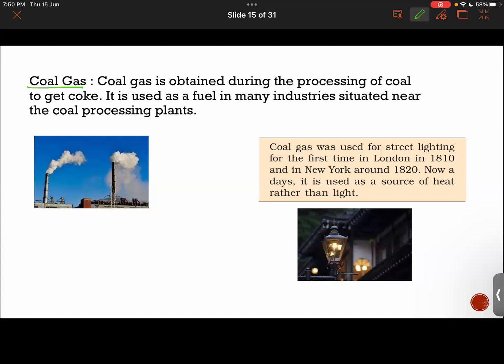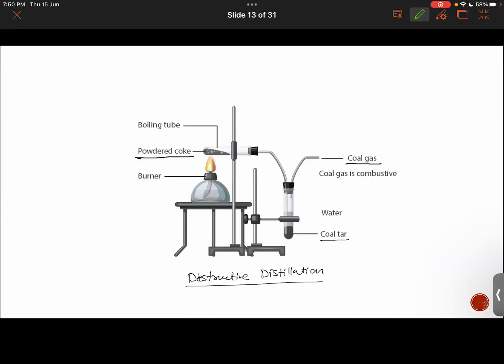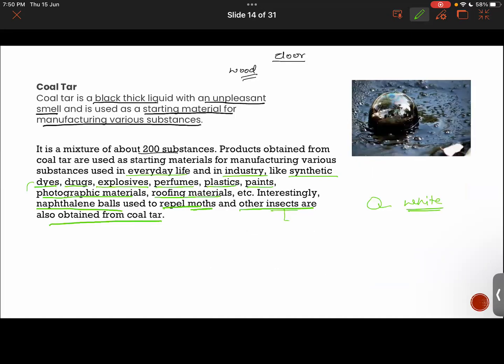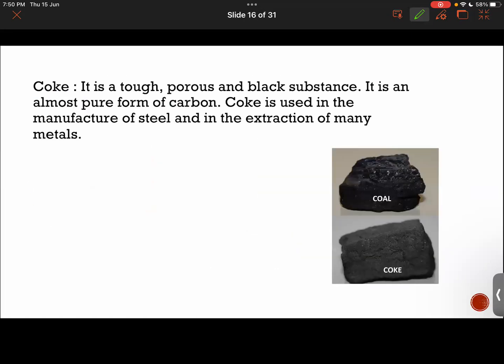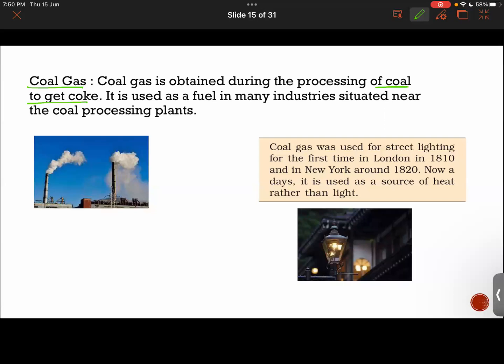Now, the next component obtained from the destructive distillation of coal was coal gas. So coal gas is obtained during the processing of coal to get coke. See this figure here. Coal gas is being obtained here. It is used as a fuel in many industries situated near the coal processing plants.